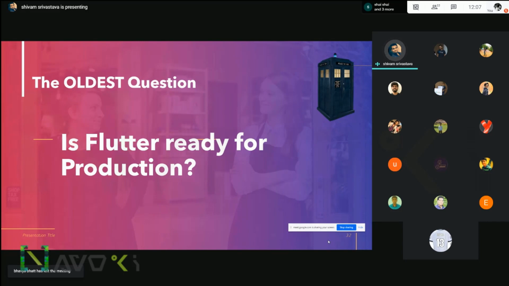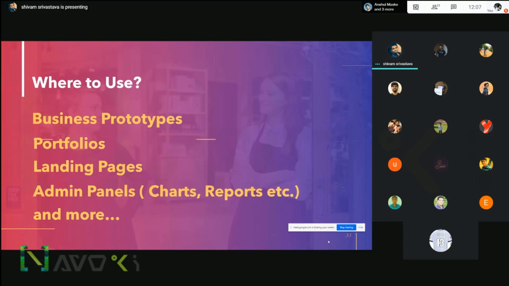First, we will look at what we can do with Flutter as a cross-platform tool, and where to use it as a business prototype. In my company, Enrich AI, we have to generate ideas and work on prototypes to show to clients, including mobile and web applications. We show IoT devices on a dashboard on the mobile and the web panel. I asked my CEO if we could work with Flutter web and also mobile, and we were able to make a prototype within a week to 10 days to show to the clients.